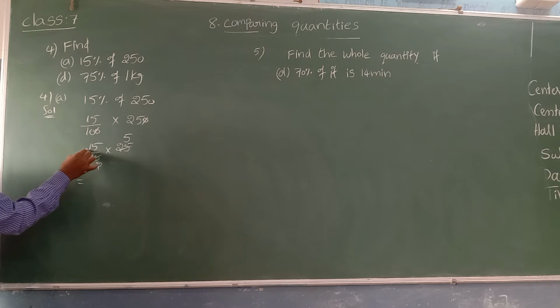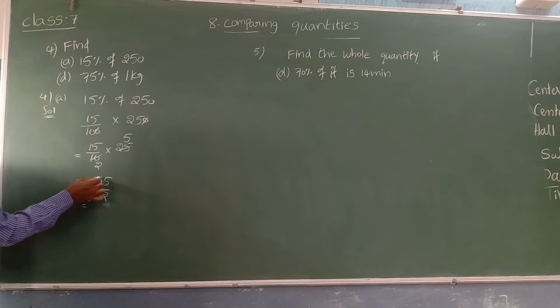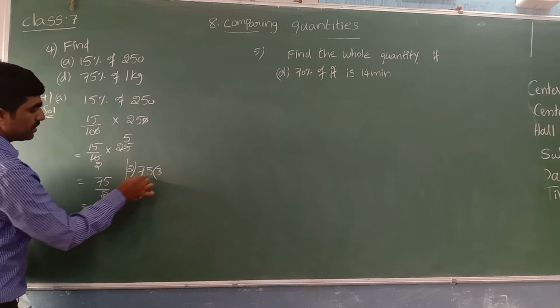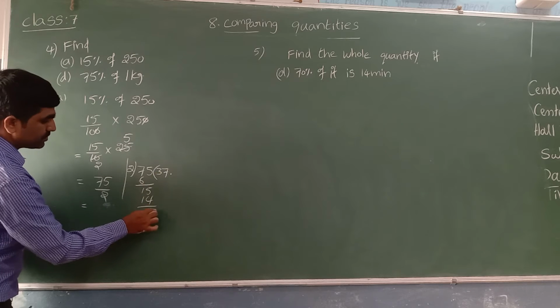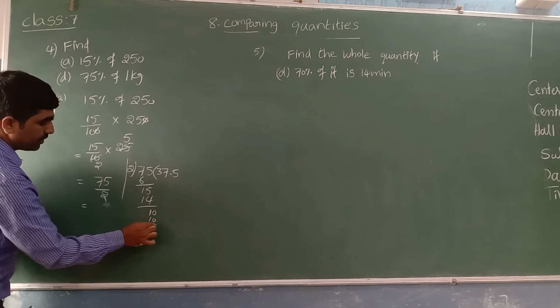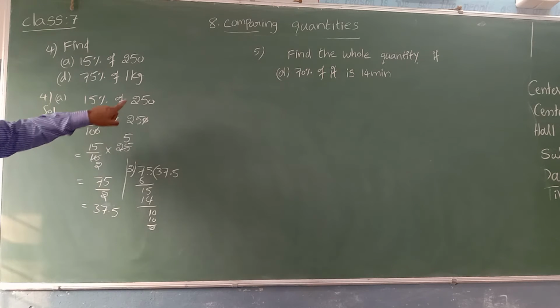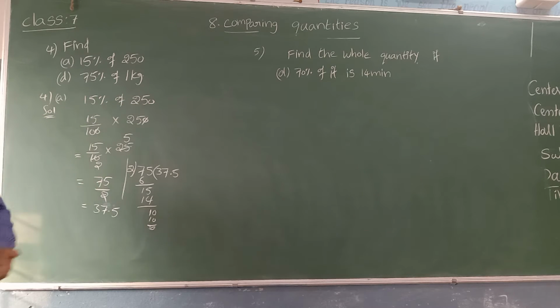Is equal to 15 into 5, 75 by 2. 75 by 2 we can simplify to get the result. 2 3s are 6, 1 left, bring down 5. 2 7s are 14, 1 left, bring down 0. 2 5s are 10. Yes, 37.5. If the article costs 250 rupees and the discount is 15%, they will reduce 37.5 rupees. So what is 15% of 250? It is 37.5. That is the way you can calculate.